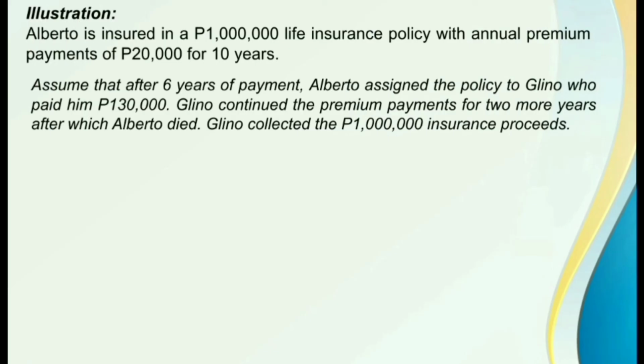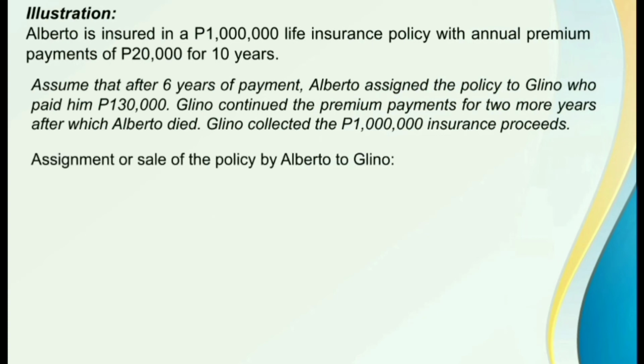Okay. Isa-isahin natin yung nangyari. So, first, merong assignment or sale of insurance policy by Alberto to Glino amounting to 130,000 pesos. So, if we're going to analyze the 130,000 pesos na natanggap ni Alberto from Glino, it actually consists of two portions.